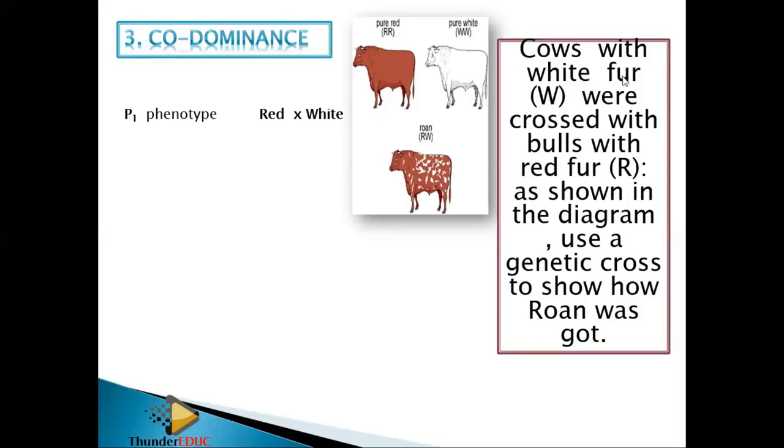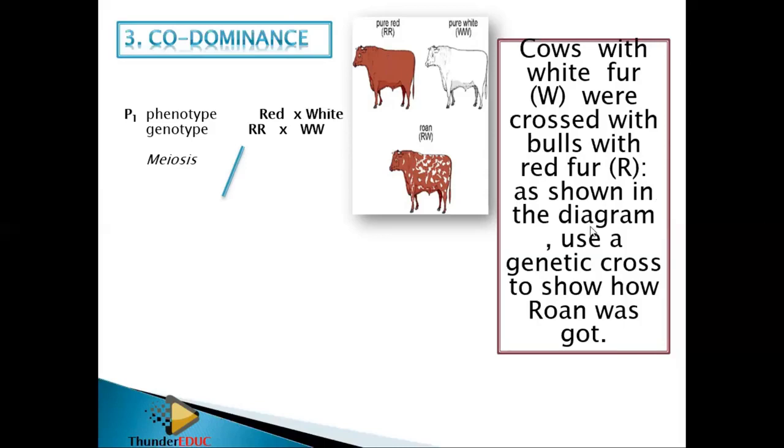So they're saying the cow with white fur, capital W, was crossed with a bull with red fur, capital R, as shown in the diagram. Use a genetic cross to show how the roan was got. So how did we get this? So for the P1 phenotype, I have to look for it. Okay, white fur crossed with red fur. So it means that red is crossing with white.